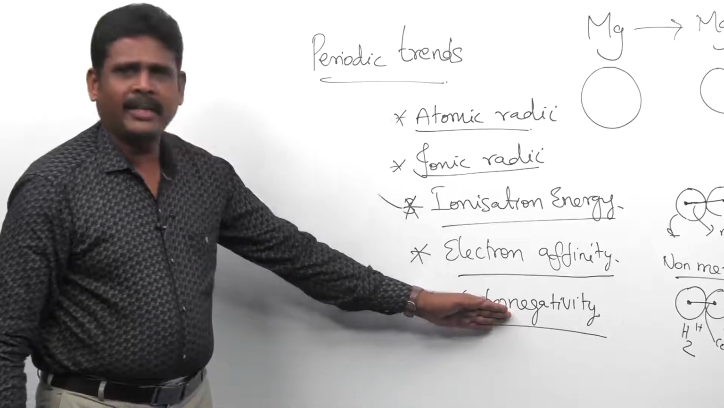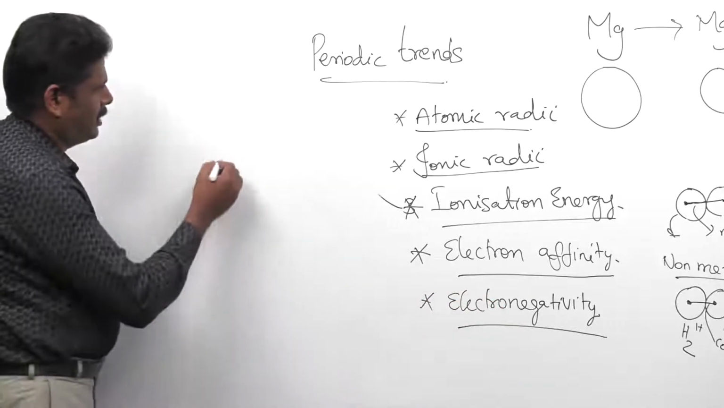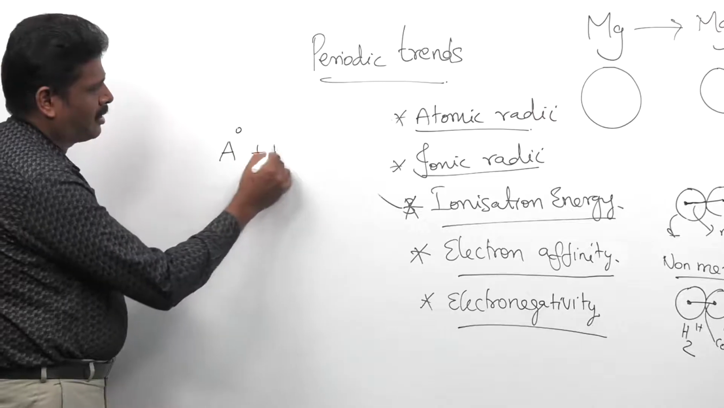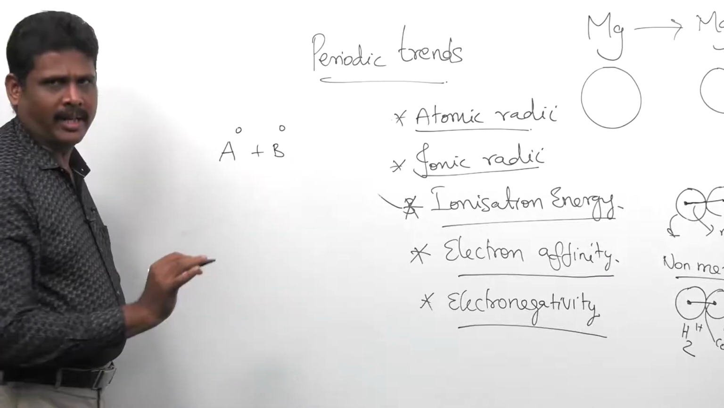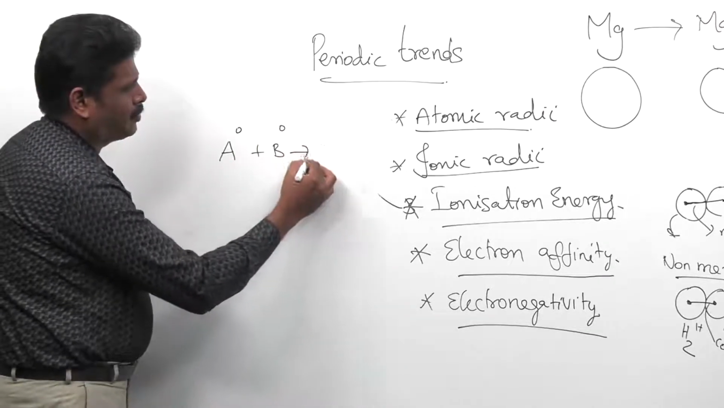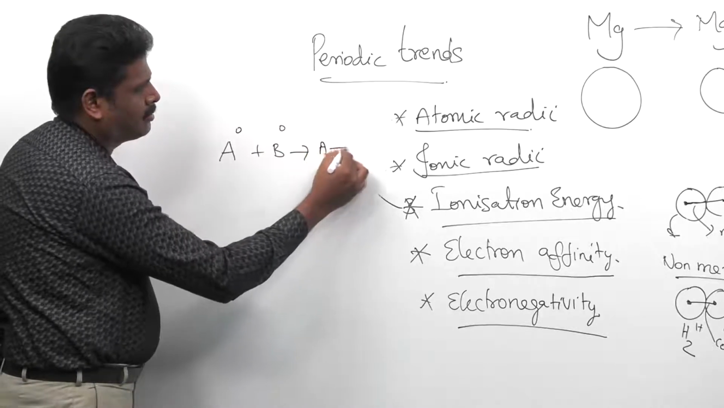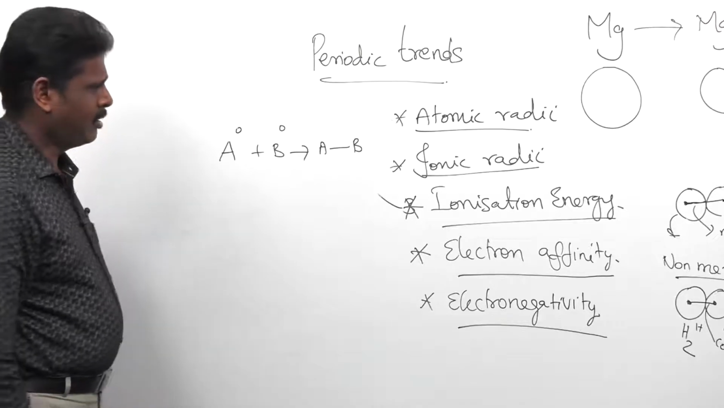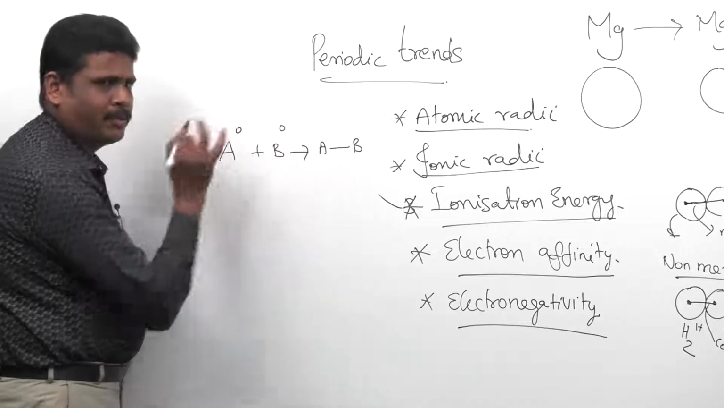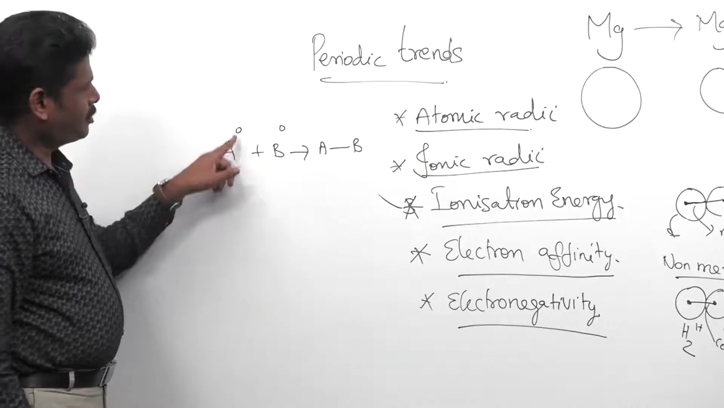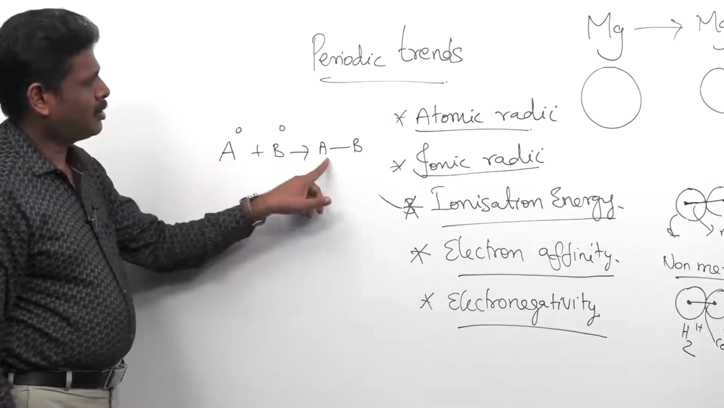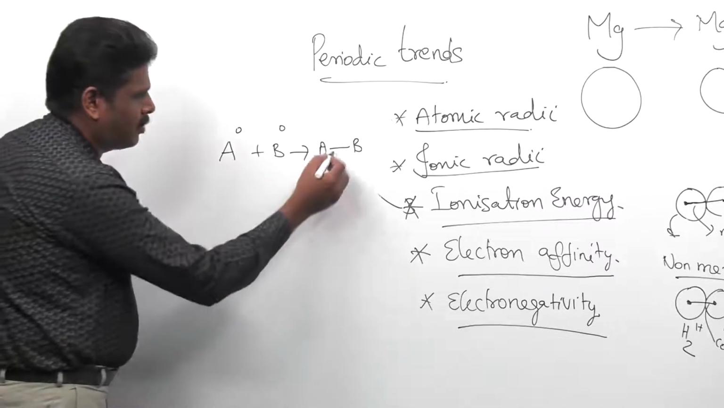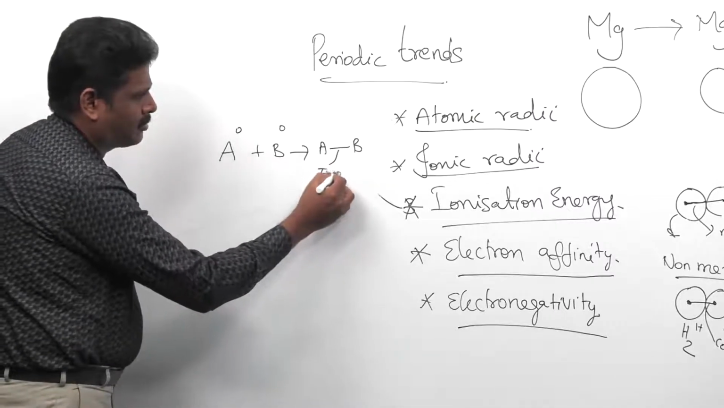Electronegativity is defined as follows. See, this is one atom, and it has one electron. This is another atom, having one free electron. Both combine to form one bond, A bond B. Let me take a schematic example. This bond is made up of 2 electrons, because A gives 1 electron and B gives 1 electron. So, both form one bond between 2 consecutive atoms.